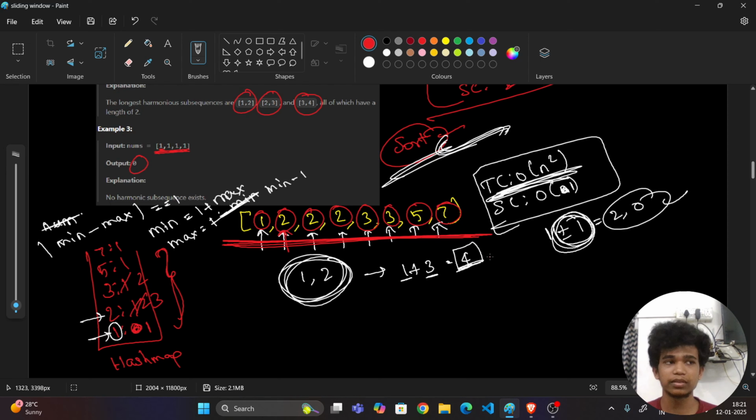Because a subsequence is not in a contiguous manner. We can take any order, right? We can take any numbers, non-contiguous numbers, but in order only. That's why I'm doing it like this. Okay.